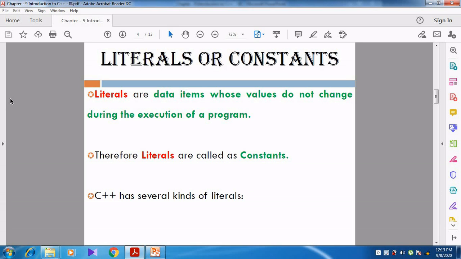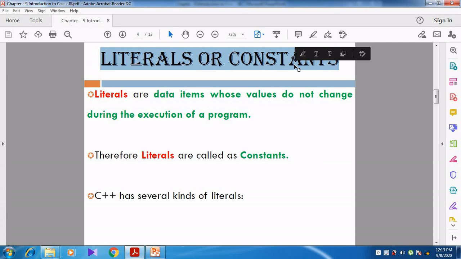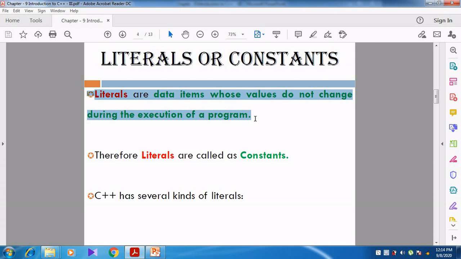Now in this video we are going to discuss the next category, that is constants. Constants can be otherwise called literals. Literals are the data items whose value do not change during the execution of the program.